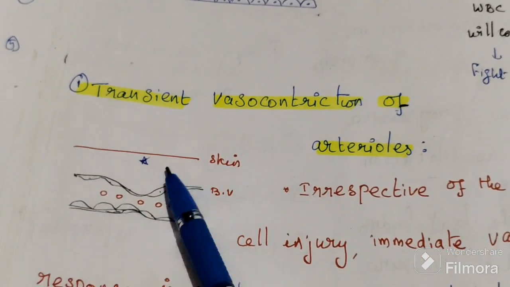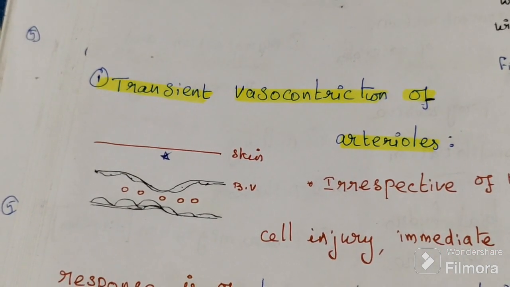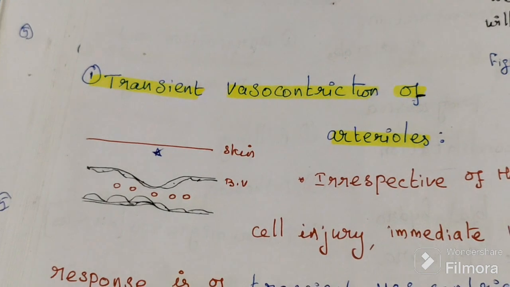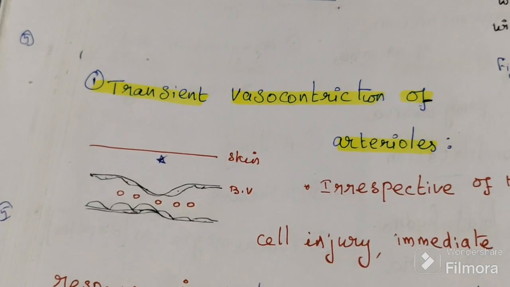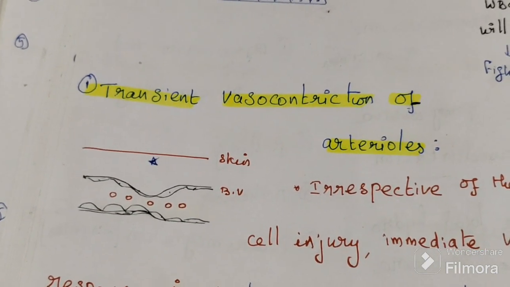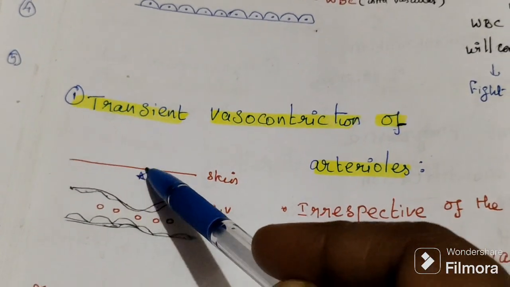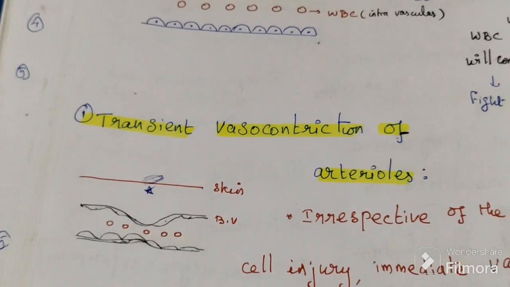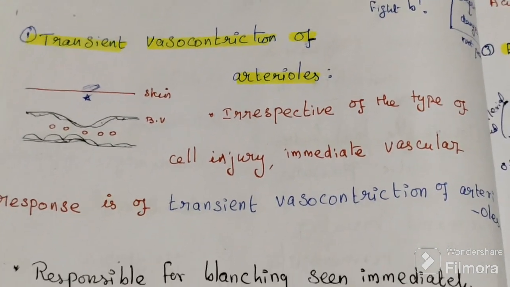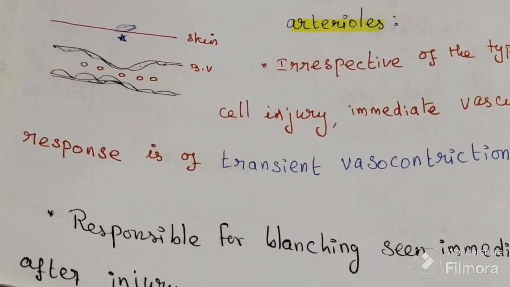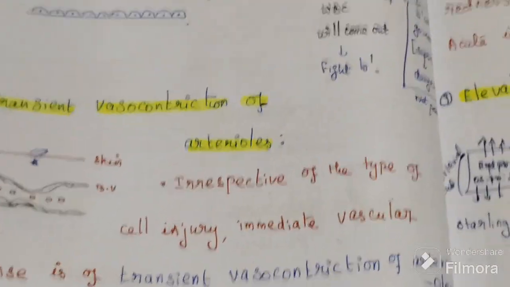In between skin and blood vessels, blanching. Because of blanching there is very little blood. If you look above at the skin, it is whitish or yellowish because of blanching. It is local, only a particular area, not all blood vessels. This blanching is the immediate reaction after injury.